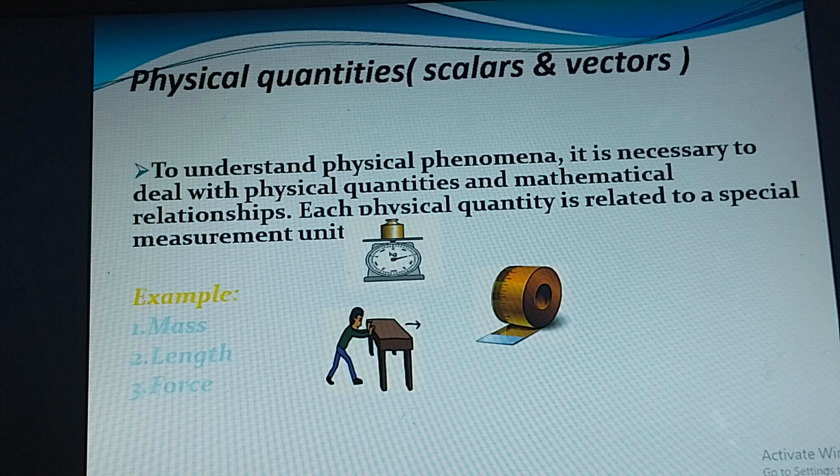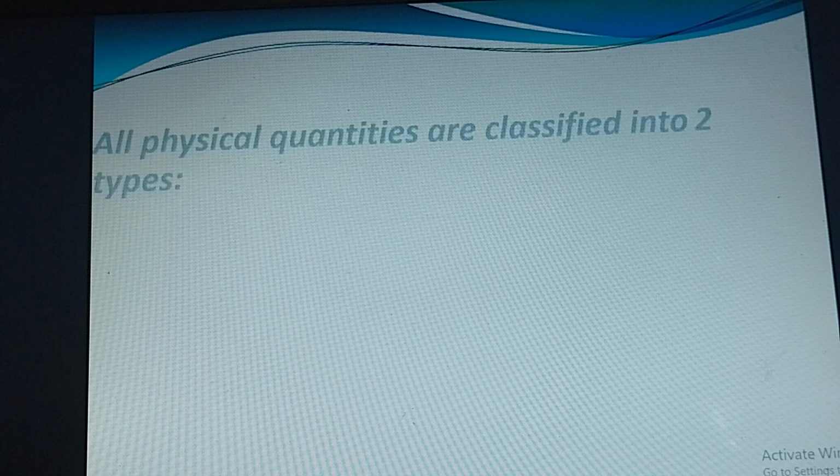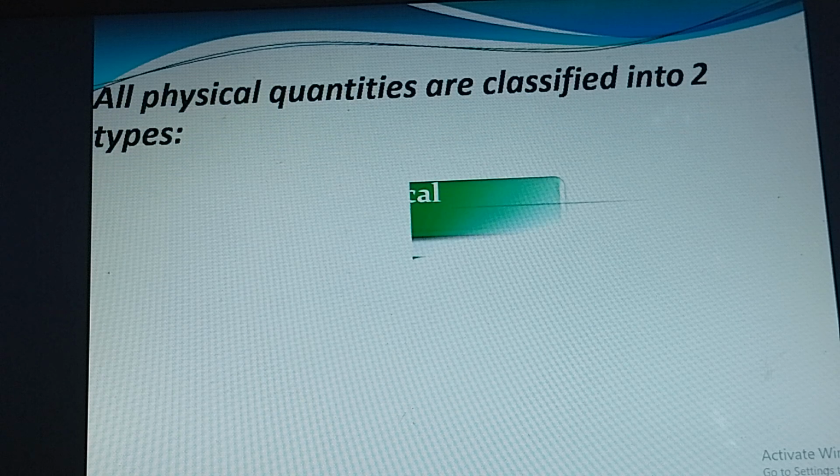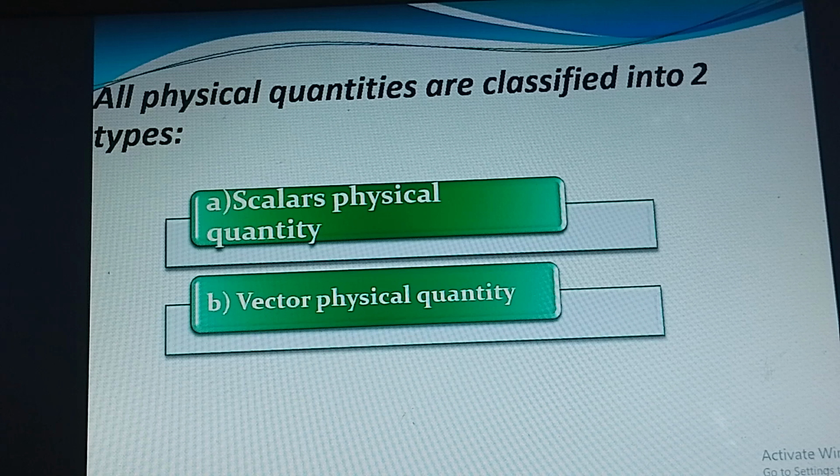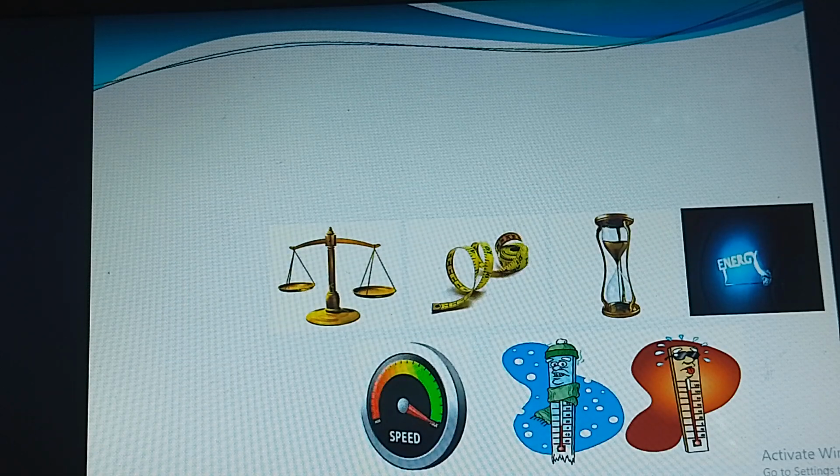These words are for both scalar and vector.